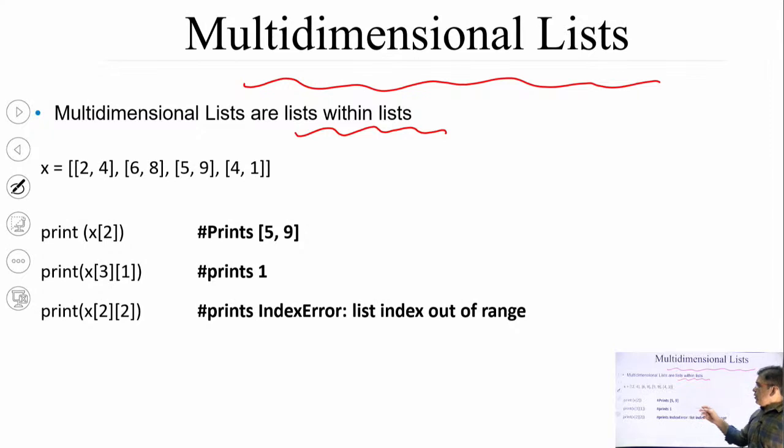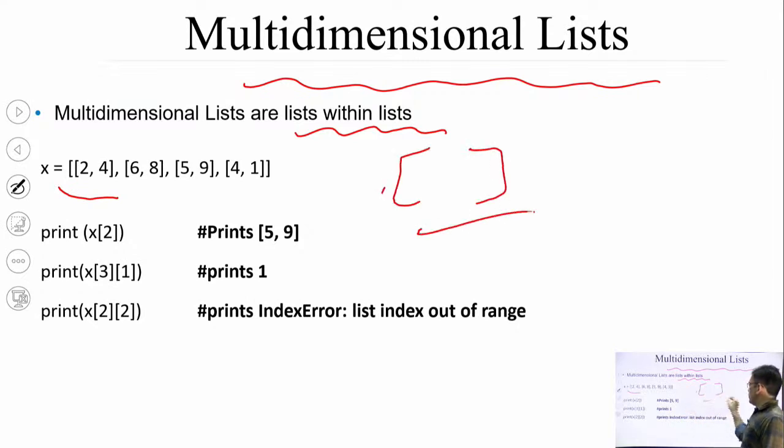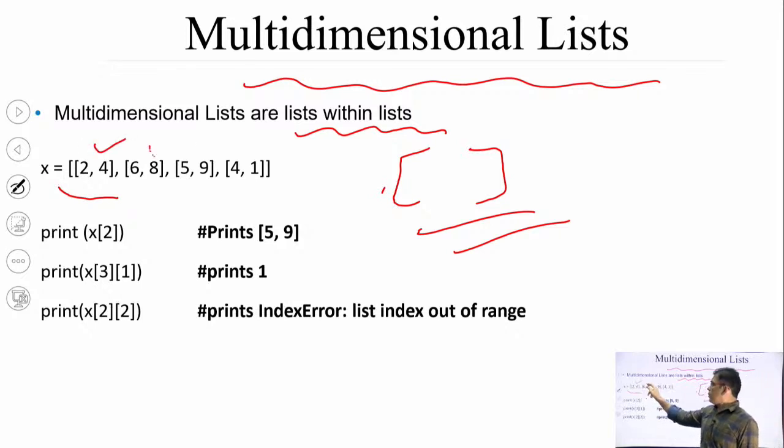So here you can see I have declared a list with the name x. Why is it a list? Because square brackets are used here. That is why the interpreter will understand that it is a list data structure. This list contains 4 sublists within it. Very first is 2 4, then 6 8, then 5 9, then 4 1. The 4 lists are there.